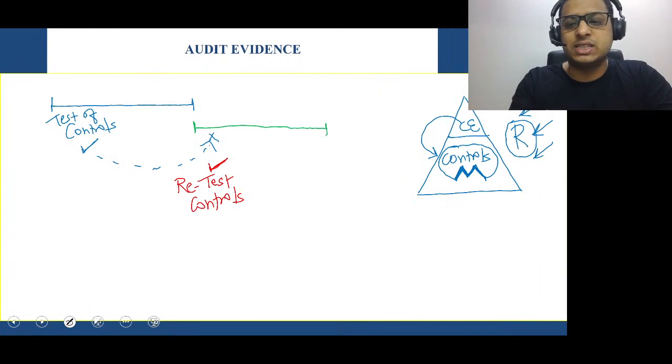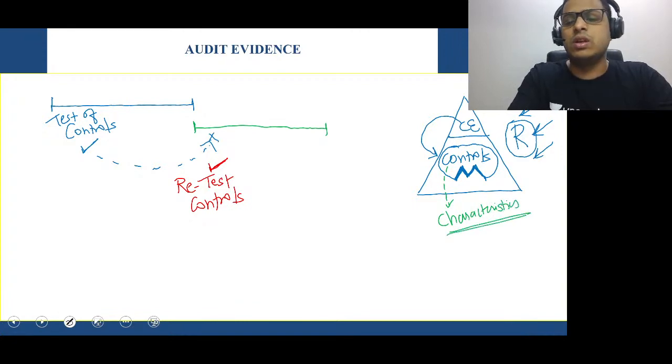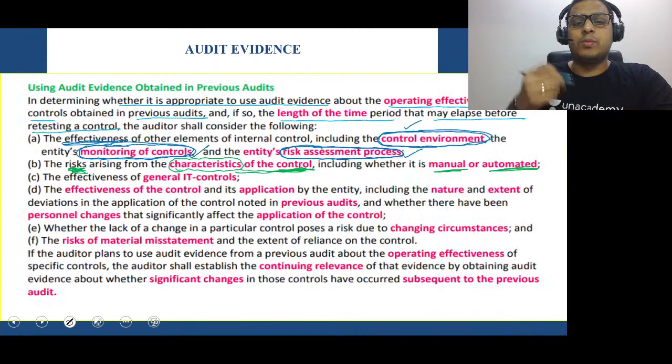In this case, I'm talking about whatever controls you have set in place, we are checking the characteristics of the control. Whether the control characteristics are strong or not, that is what we are checking as the auditor. Okay, characteristics we are checking. Come to the next one, boys and girls.